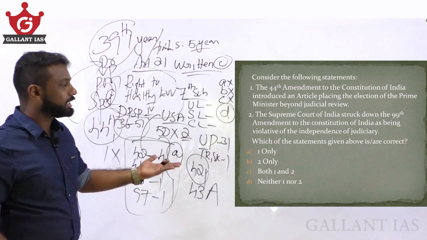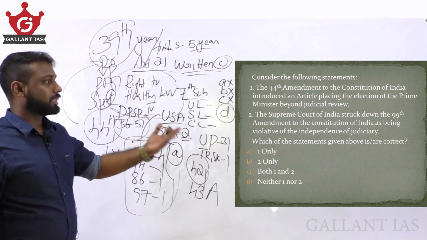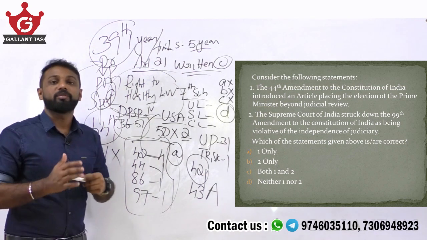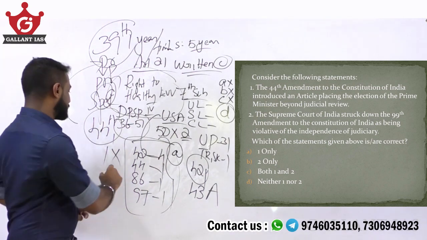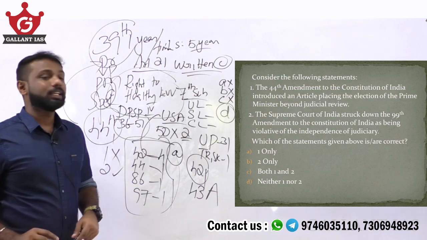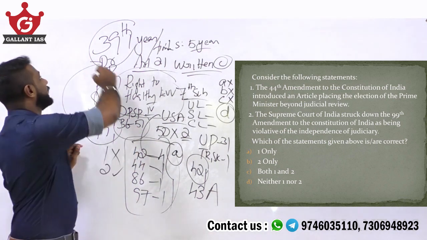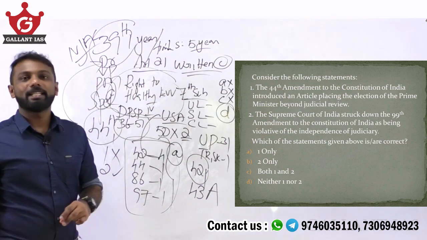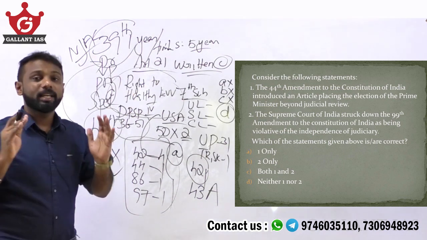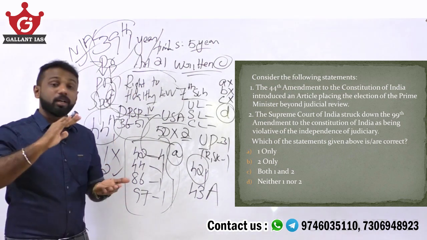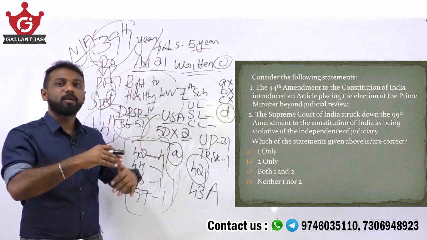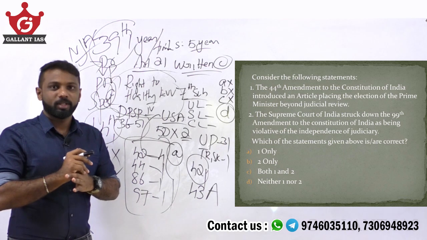Regarding statement number 2, it says that Supreme Court of India struck down the 99th Amendment to the Constitution of India as being violative of independence of judiciary. That statement is correct. Why? The 99th Amendment Act related to the National Judicial Appointments Commission Act, that is NJAC Act. And based on that act, the government has some more powers in appointment to higher judiciary.